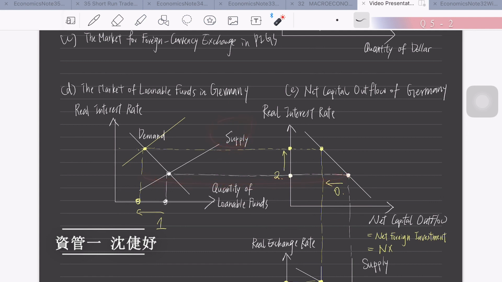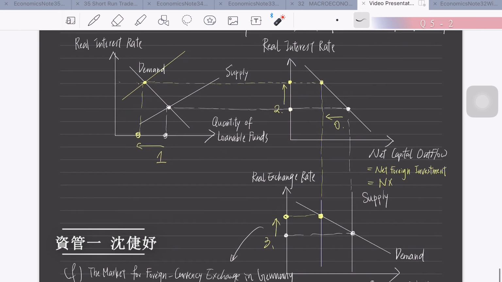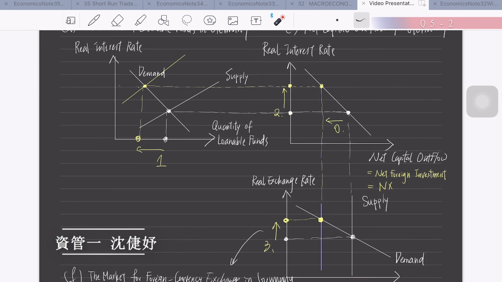We could see that will lead the supply curve of the market of loanable funds in Germany to also sharply shift to the left, and the real interest rate here would also increase. And we could see the supply curve of the market of foreign currency exchange in Germany, or core countries in the Eurozone, would also shift to the left, and we could see the real exchange rate increase here.